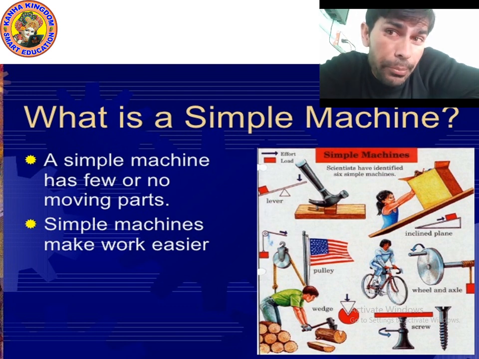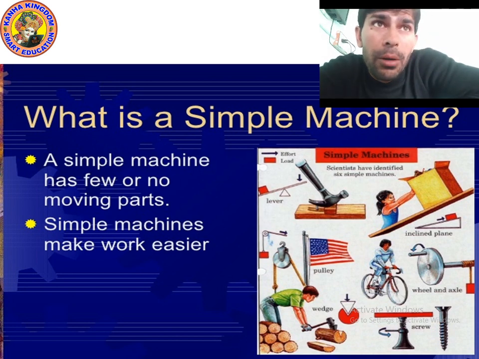So there are two types of machine: simple machine and complex machine. In your book, detail is given only about simple machines. A simple machine is a machine which does not have many moving parts.